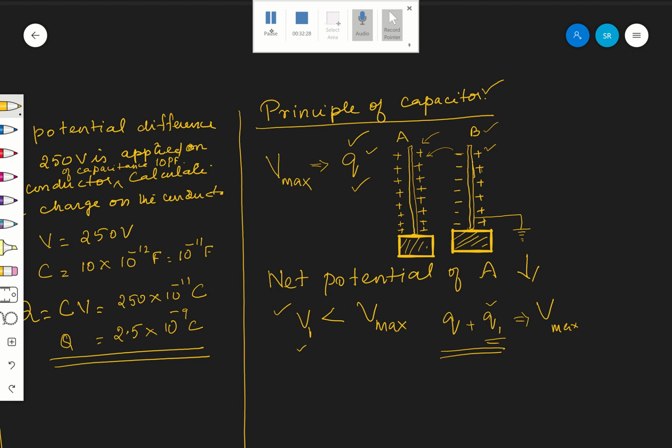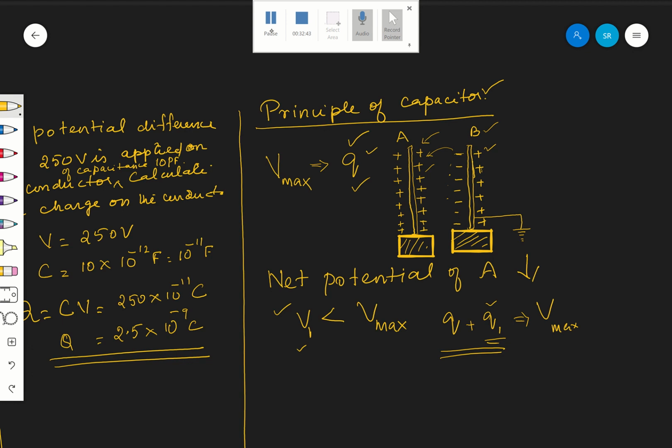Once it is earthed, see, the positive is here, and on B the left side has negative charges now. That is bound to the positive charges in A. Hope you are following. Once I am earthing, what will happen?